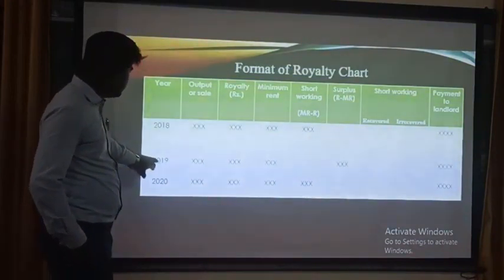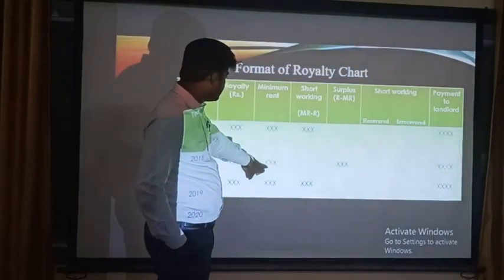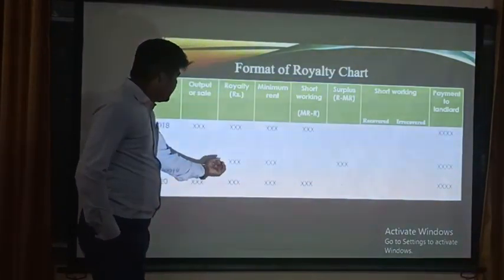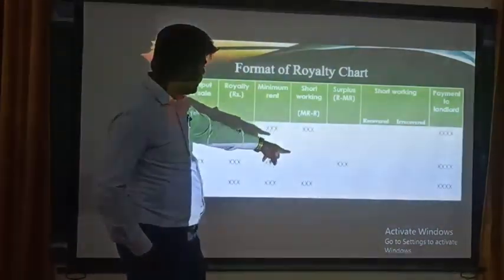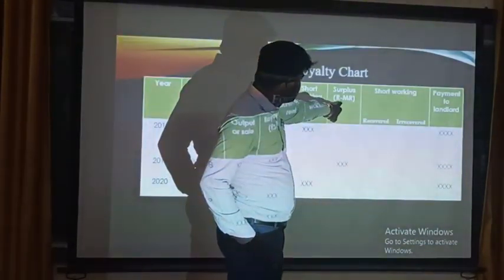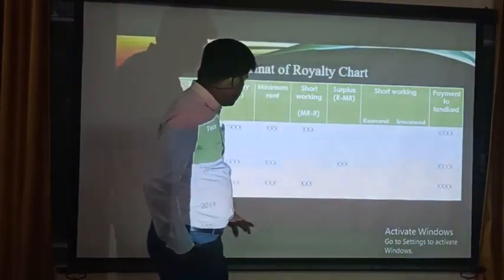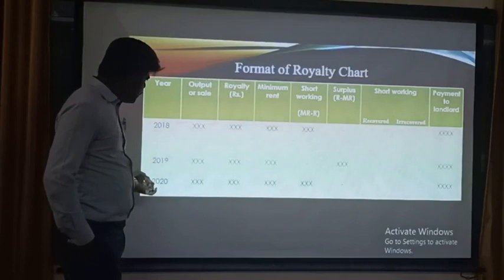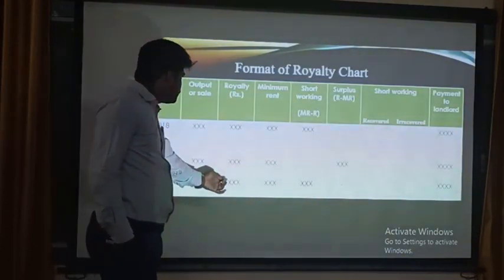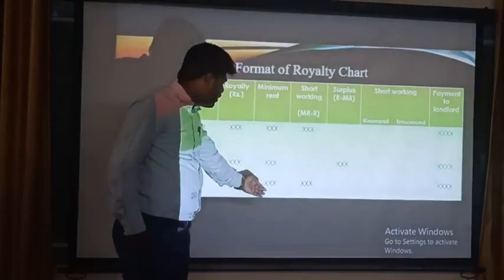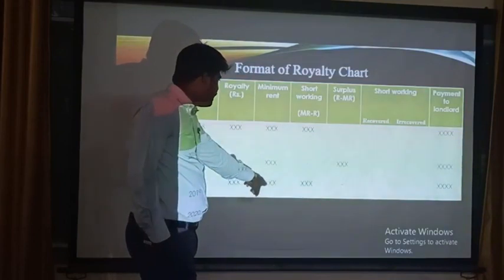If in 2019 output of some rupees, royalty of some rupees, minimum rent some rupees. If royalty is more than the minimum rent, that is surplus of short working. Okay, at that time royalty is more than the minimum rent, that is surplus of short working. Next, in 2020 output is some rupees, royalty is some rupees, and minimum rent some rupees. Here also, if